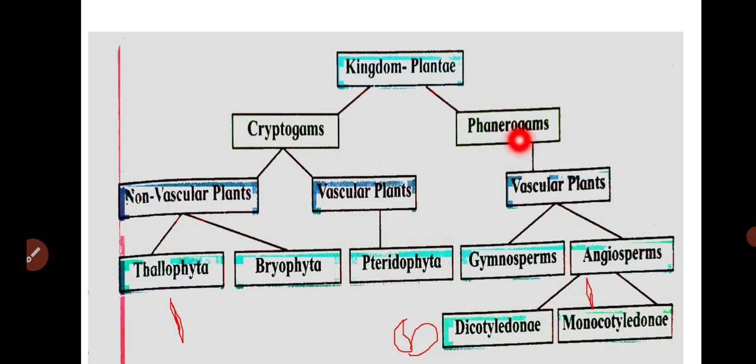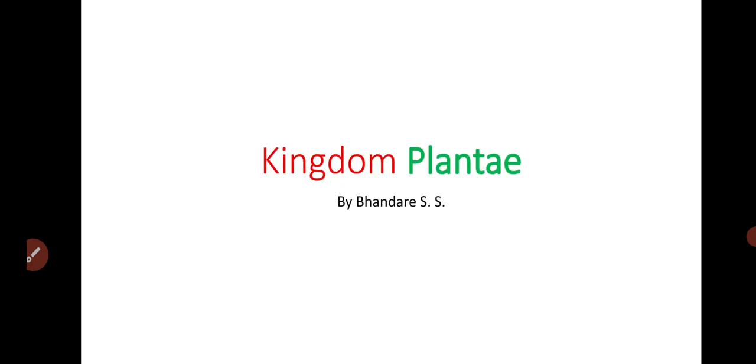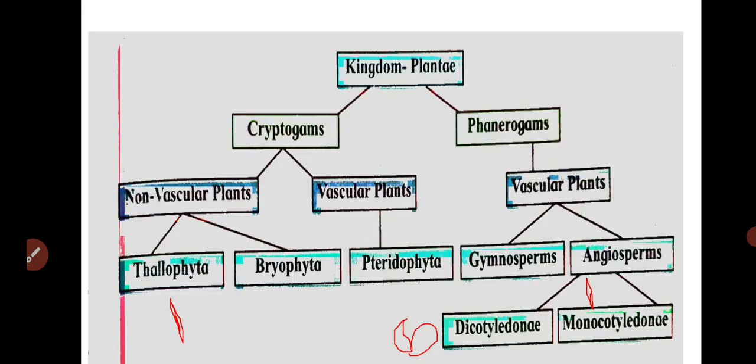Then the phanerogams, that is the seed-producing plants, are divided into gymnosperms and angiosperms, since they have vascular bundles. In gymnosperms the seeds are naked, and in angiosperms seeds are enclosed in fruits. The angiosperms are again divided into dicotyledons and monocotyledons. Dicotyledon means two cotyledons are present. Monocotyledon means a single cotyledon is present, as in maize, jowar, and bajra.